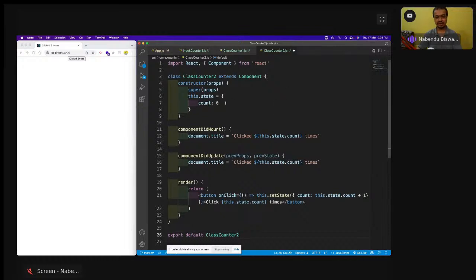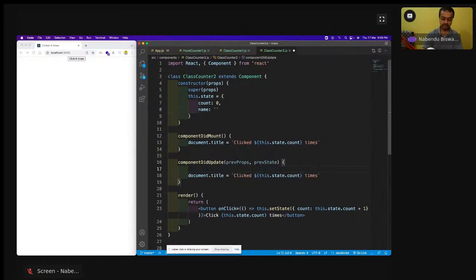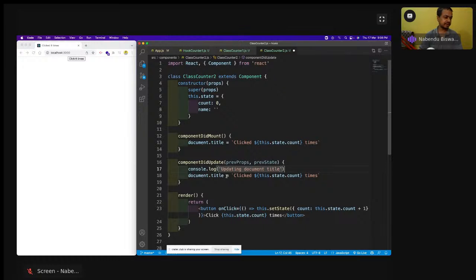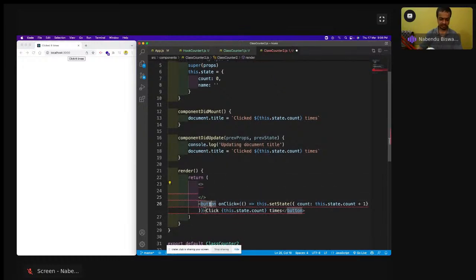Now I'm going to have another state variable, like name. Now let me have a console log here, for a reason: "updating document title". And now beside this button I'll have an input type also, which is updating this name. So we have two state variables here. Now I will come here and make it in the top, and like this I'll have an input.